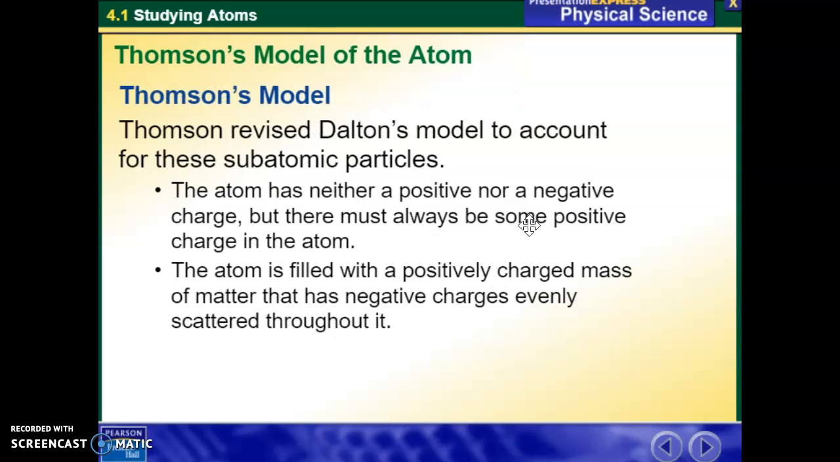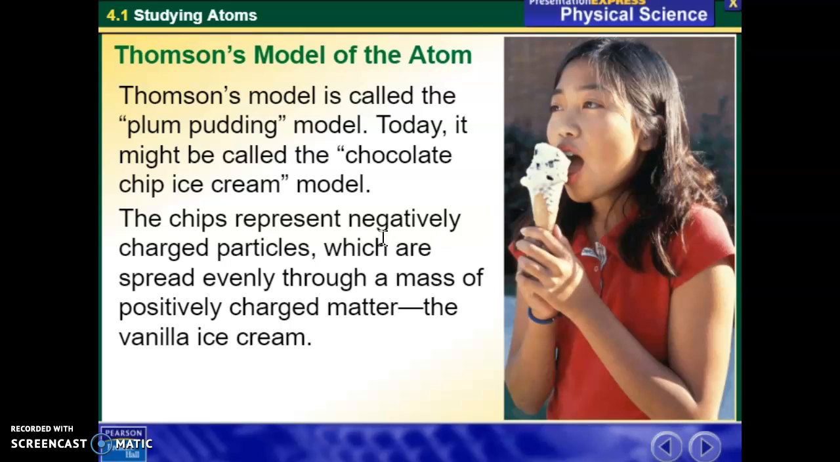When Thomson had this new evidence, he revised Dalton's model to account for those subatomic particles. Thomson said an atom has neither a positive nor a negative charge overall, but there always must be some positive charge in an atom. So his model, instead of a solid sphere, said that an atom is filled with a positively charged mass, so the sphere of the atom is solid, but it has negative charges evenly scattered throughout it.